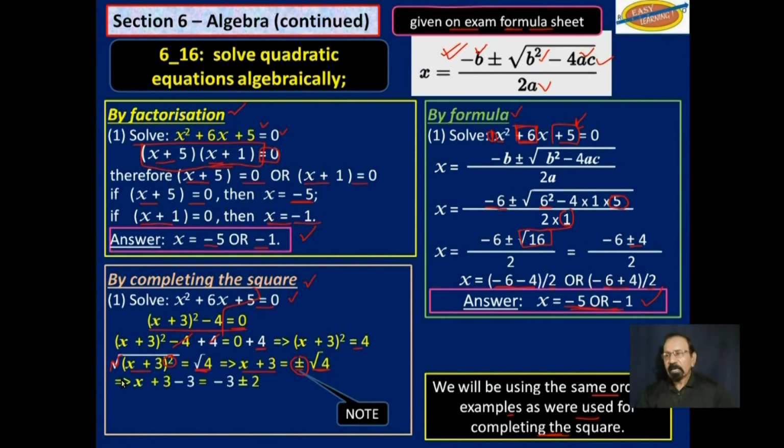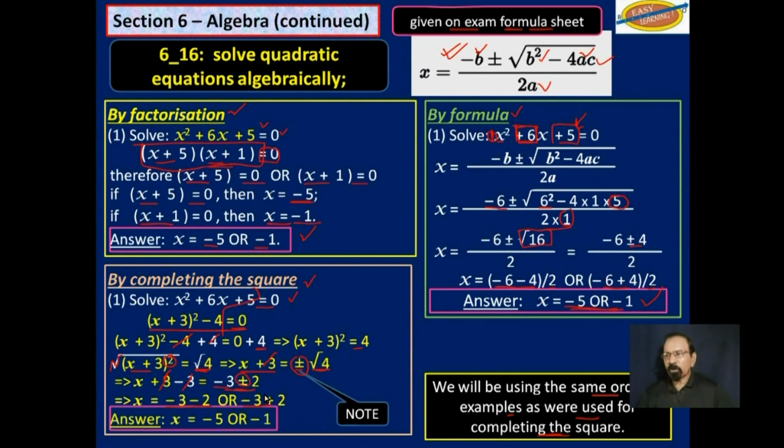So now we get rid of this 3 from this left-hand side by subtracting 3, and that appears as negative 3 on the right-hand side. And so what we have is x is equal to negative 3 minus 2, or negative 3 plus 2.